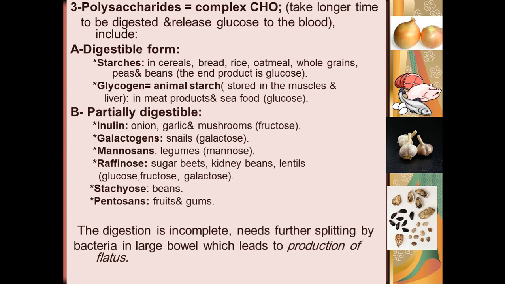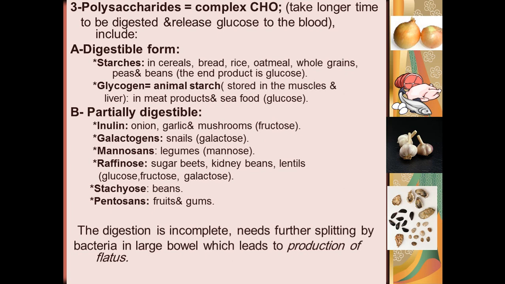Also, we'll talk about the polysaccharides. Polysaccharide is a complex type of carbohydrate, takes longer time to be digested and releases glucose to the blood. And they include a digestible form and a partially digestible form. Digestible forms are starch and glycogen. Starch is present in cereals, in breads and rice and oatmeal, whole grains, beans, and the end product is glucose.